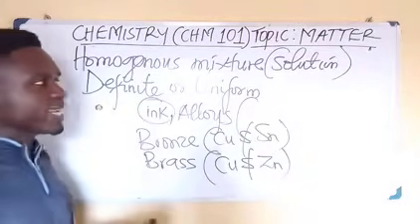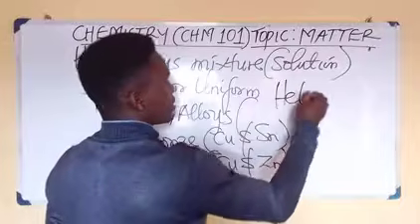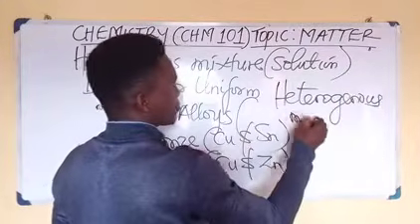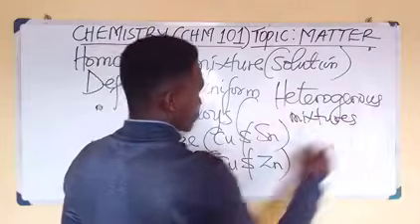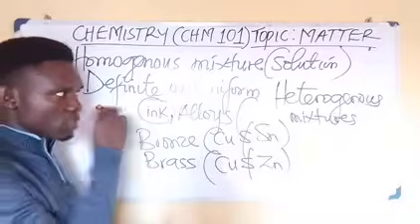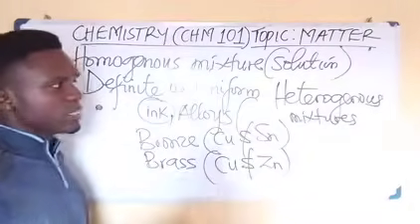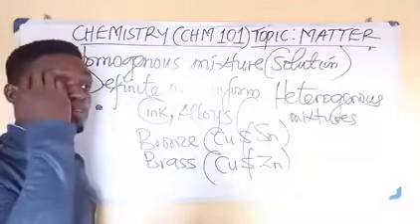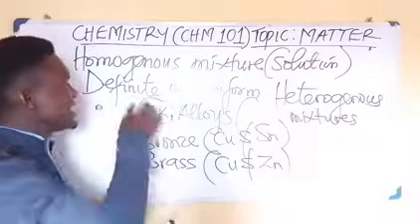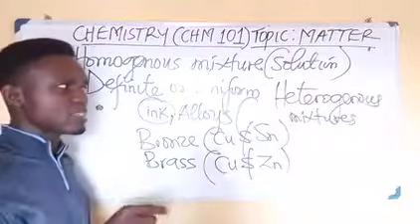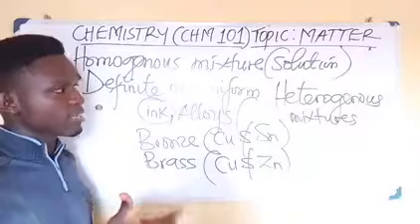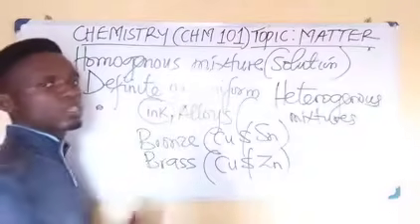We now also have heterogeneous mixtures. When we say heterogeneous, the word hetero means different. They are mixtures whose components or constituents are not uniform or definite. It therefore means that the components that make up these mixtures can be seen with the naked eyes, and that is why we call them suspension.